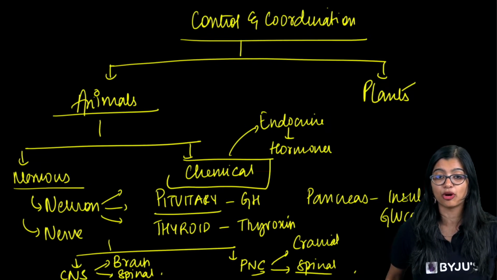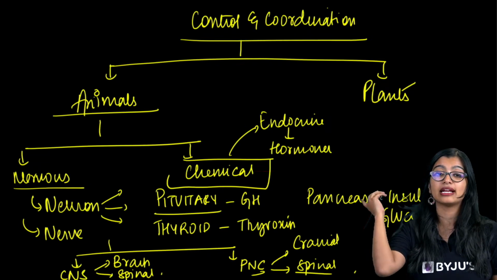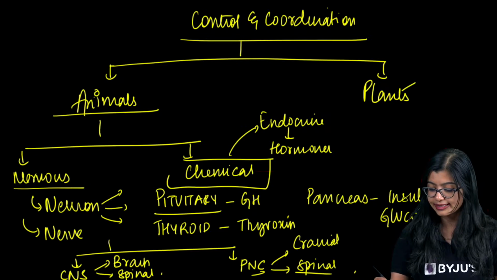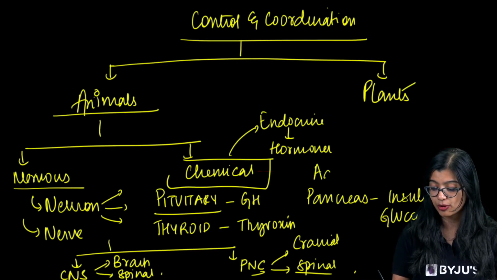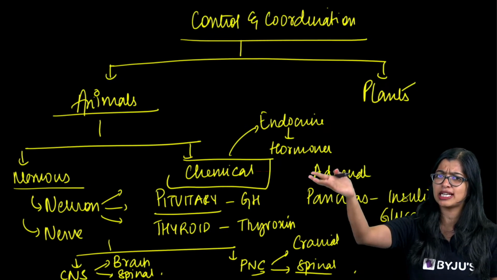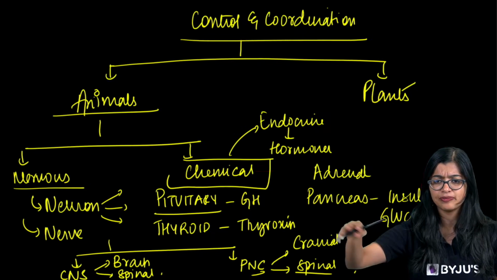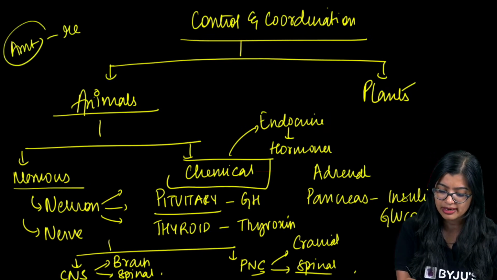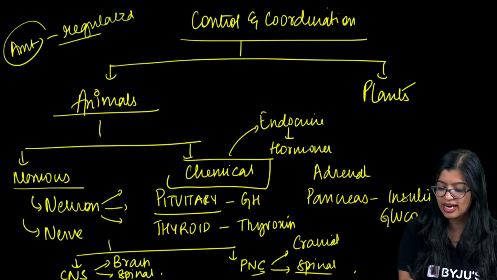Auxin mainly promotes cell elongation. Again, when we look at it, we see that there's also the adrenal gland, which produces adrenaline, the testis producing testosterone, and the ovary producing estrogen. The amount of hormones that are produced needs to be regulated, which is why we have feedback mechanisms.